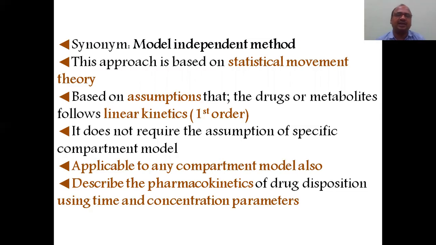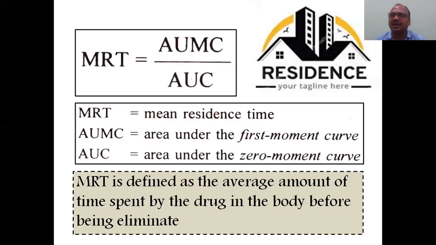It describes the pharmacokinetics of drug disposition using time and concentration in plasma. We know very well, time is on the x-axis and on the y-axis we take the drug concentration in the plasma or in the blood, whatever it may be. Here, the main key point in this entire concept is MRT, mean residence time.